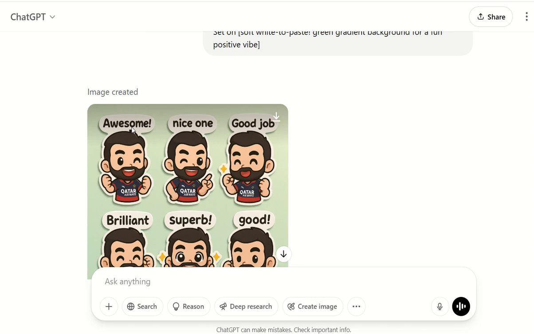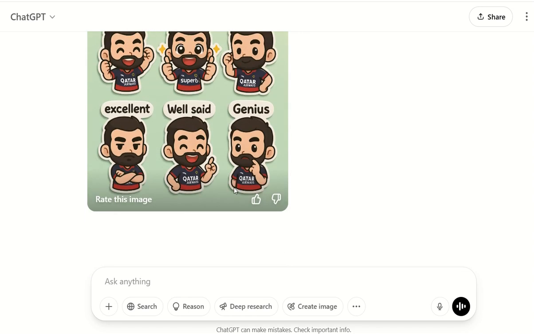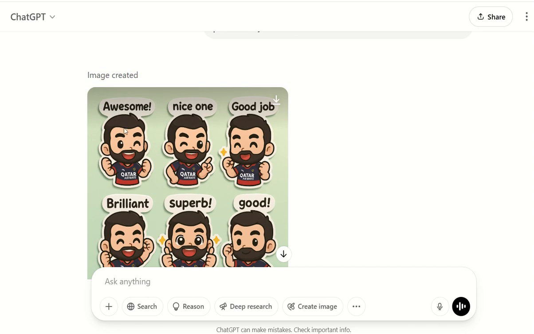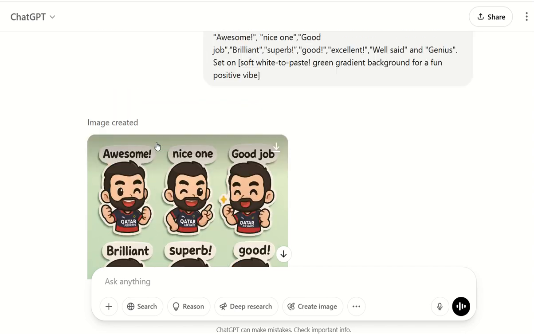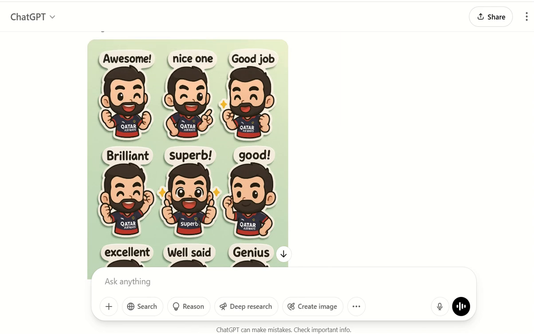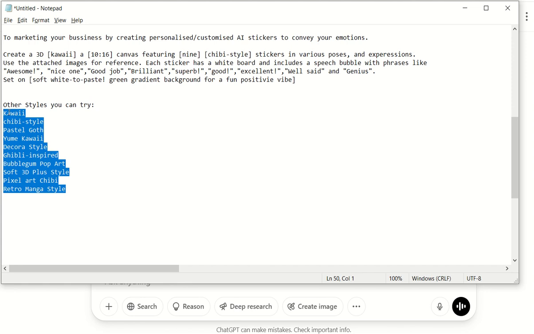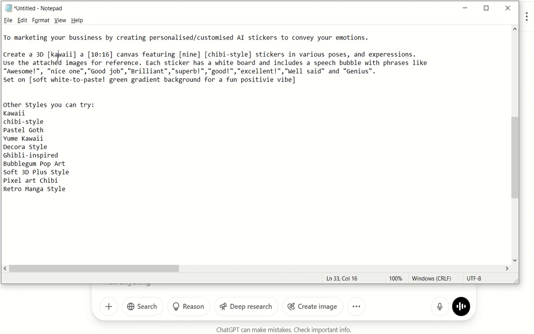In that, instead of awesome, nice one, good job, brilliant, super, good, excellent, well said, genius, if you want only awesome, you just have the awesome only with customized expressions. If you want, you can mention that also. And the aspect ratio, you can change. The styles you can change. The available other styles are like these. I just tried now with Kawaii, the very first one. Apart from that, you can try any other styles. You just replace that here, then upload your image.